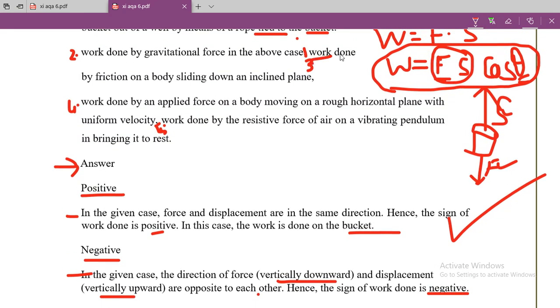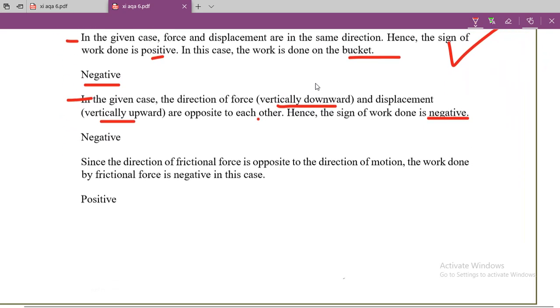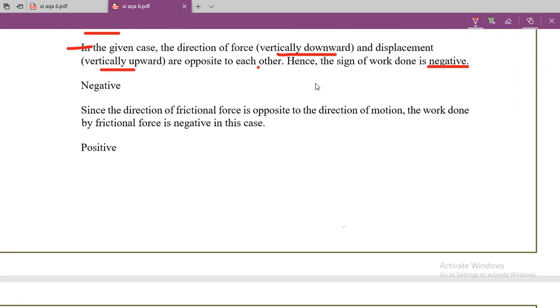Now the third question is work done by friction on a body sliding on an inclined plane. The body is moving downward, which means the frictional force is always opposite to the direction of motion. It means the displacement and the force are opposite to each other. You can see if this is the inclined plane and the body is slipping downward, the friction is in this direction. So the displacement and the force are in opposite directions, so the work is negative.